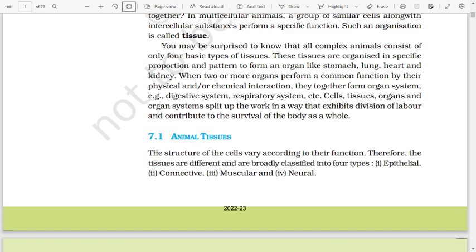Animal tissues. The structure of the cells varies according to their function, therefore the tissues are different and are broadly classified into four types. First epithelial, second connective, third muscular, and fourth neural.